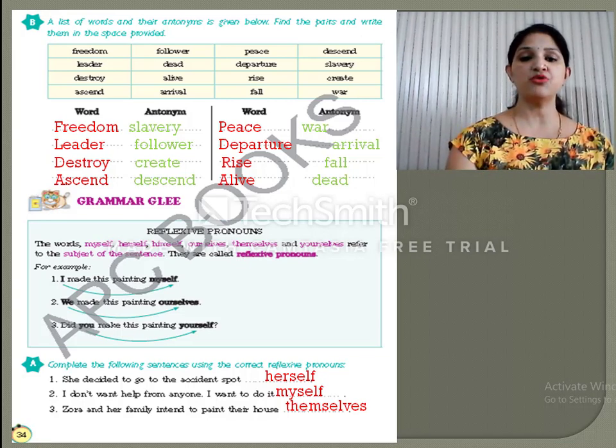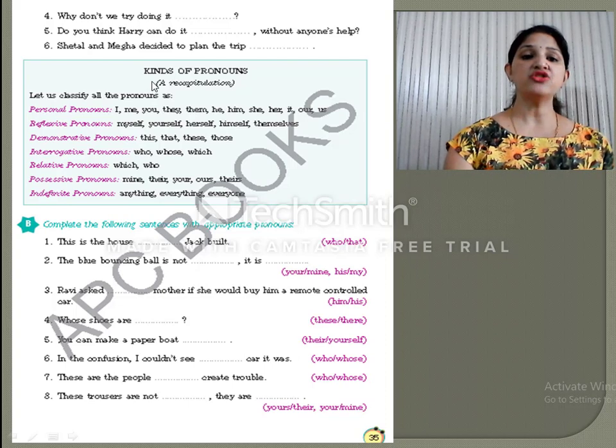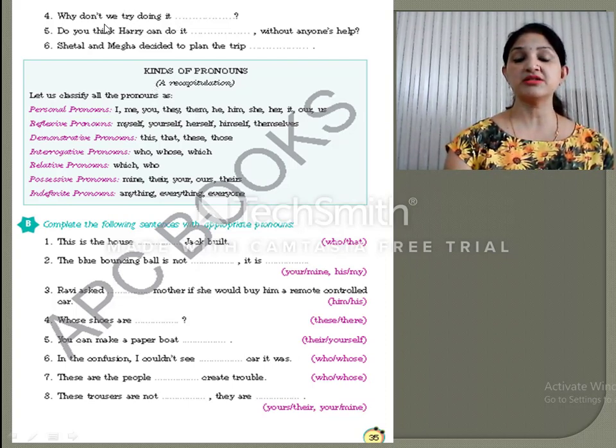Okay. Now let us move on to the next page. Why don't we try doing it? Now here we are talking about we. So what is the reflexive pronoun that we can use for we? Ourselves. So why don't we try doing it ourselves?